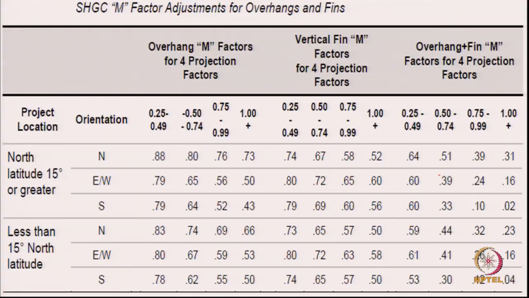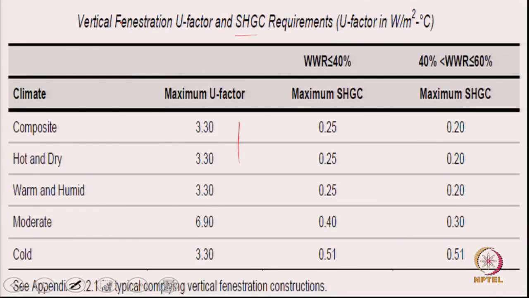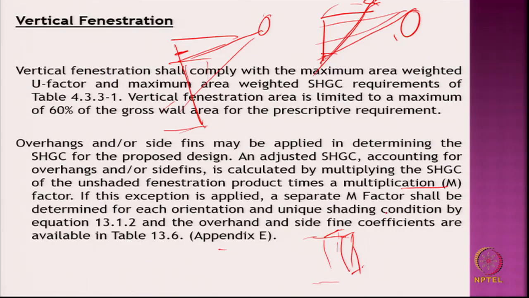So, that is why these values are projected, and as the overhang length increases, this factor becomes smaller, because the more the overhang length, the less heat will be coming in. So, this is a multiplying factor, which will be multiplied with the specified SHGC values I have given somewhere. So, you can multiply by m, that is what I was saying: SHGC of the unshaded fenestration product times the multiplication factor.